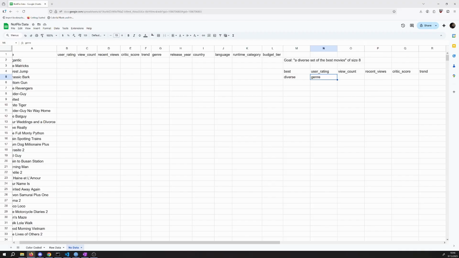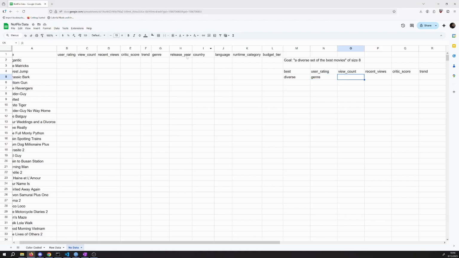This is more about a diversity thing. What I'm saying by that is if I were to now select the 8 movies and maybe I select all action movies, that's not really a diverse set. One of the criteria I might want to consider when I'm thinking, hey, is this diverse, is do I have a number of different genres? So I'm going to move genre down here.